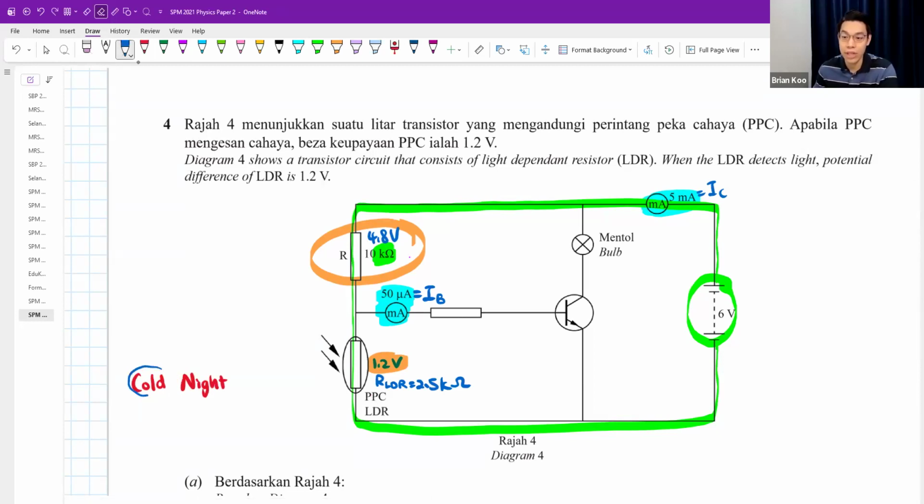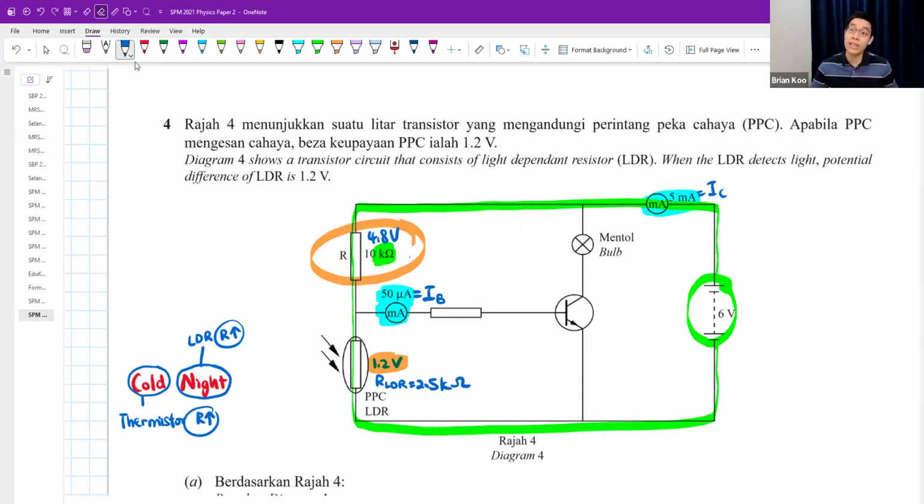Cold is talking about temperature. Nighttime is talking about the light intensity. How bright is it? During nighttime, the LDR resistance will always increase. When it's cold, the thermistor, if you're using a thermistor, resistance will increase. You see? So cold night, LDR thermistor will increase.